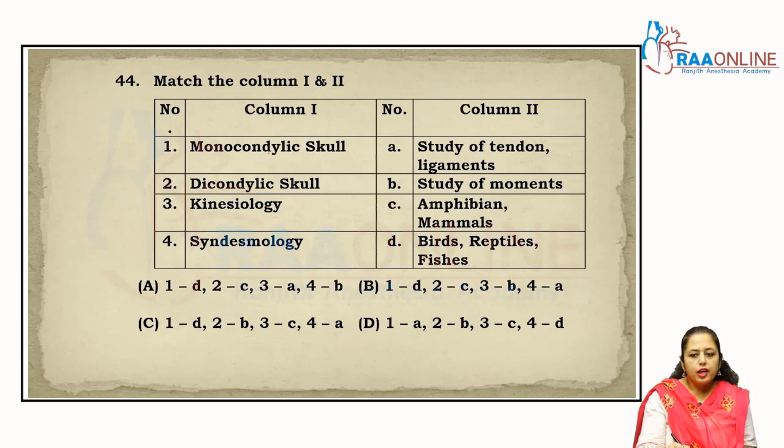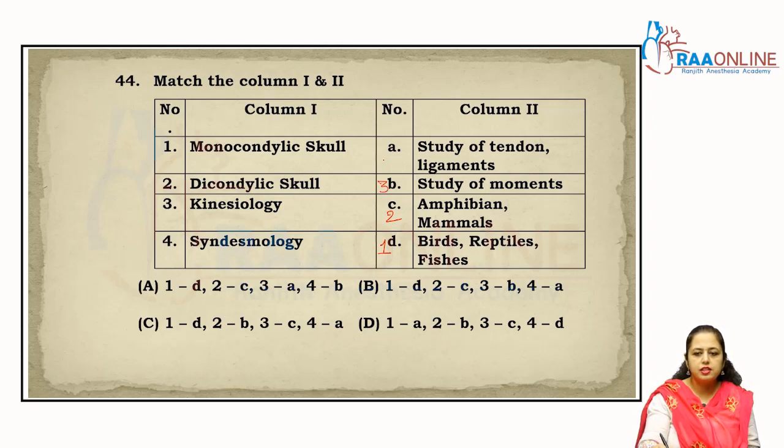Monocondylic skull is present in the reptiles, birds and the fishes also, right? So the one is D. Dicondylic skull is present in amphibians and the mammals, that is 2C. Kinesiology, that is the study of movement, because kinetic energy is required, right?